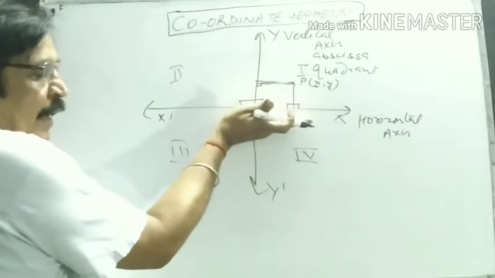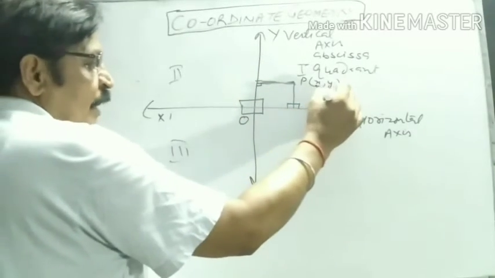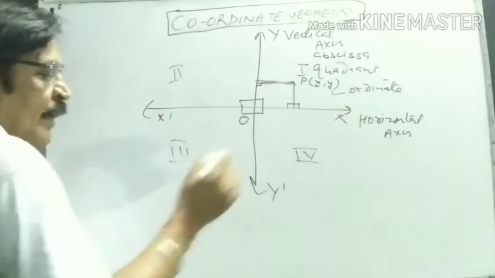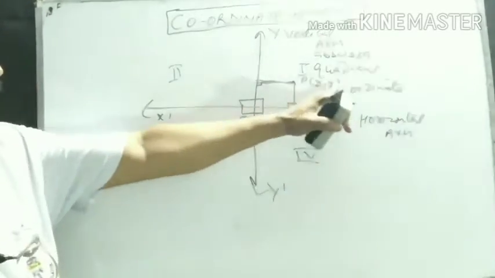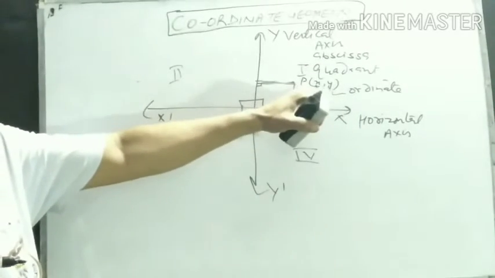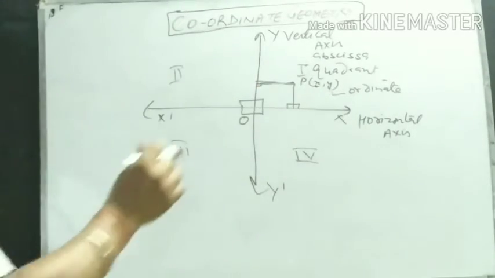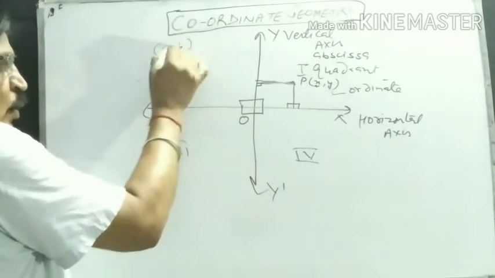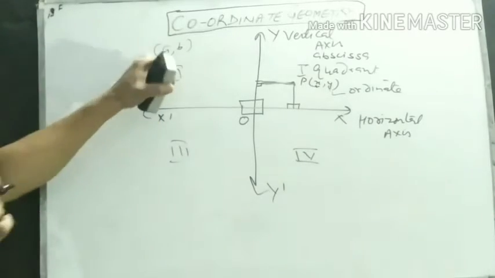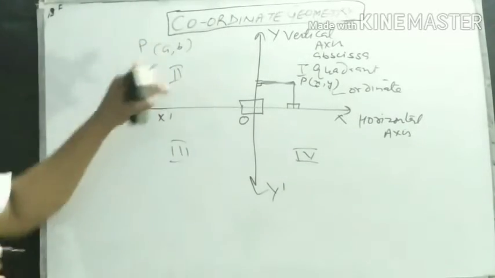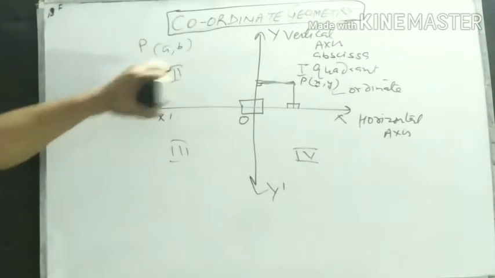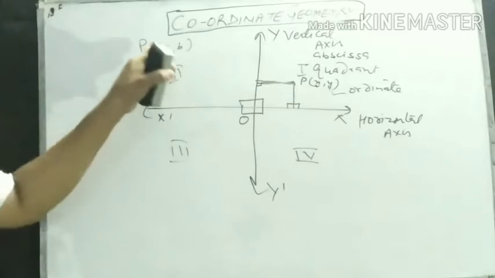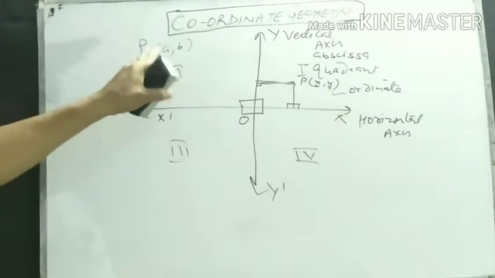The perpendicular distance of any point from the x-axis is called the ordinate. Ordinate, or in other words you can say the y-coordinate. This is the x-coordinate, this one is the y-coordinate, and point P is located in the first quadrant. If we take the abscissa and ordinate together, it becomes the coordinates of a point.